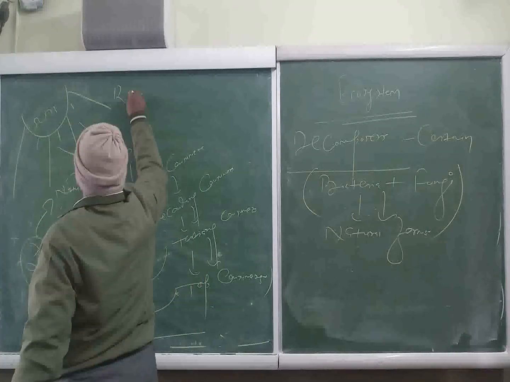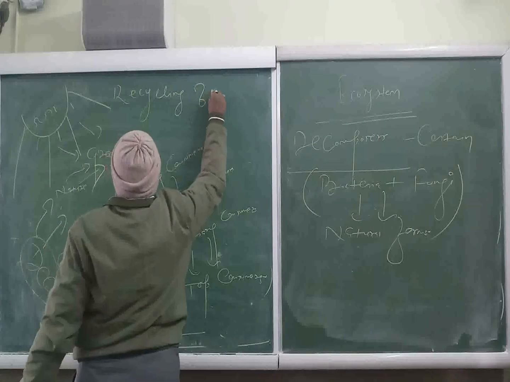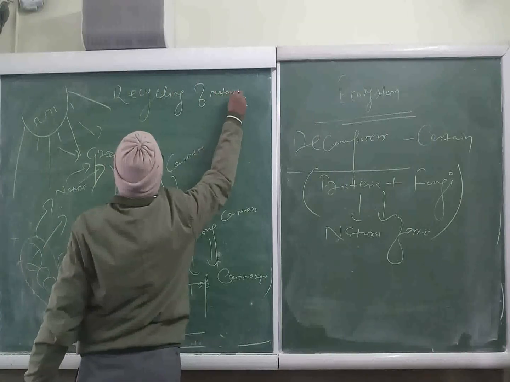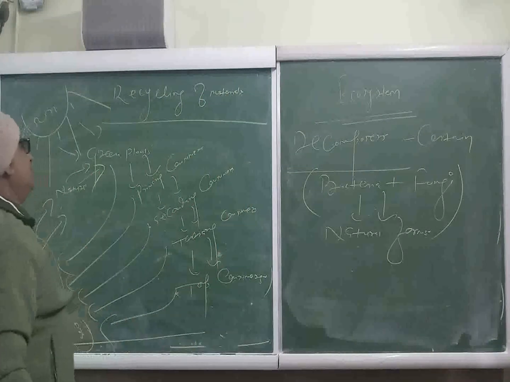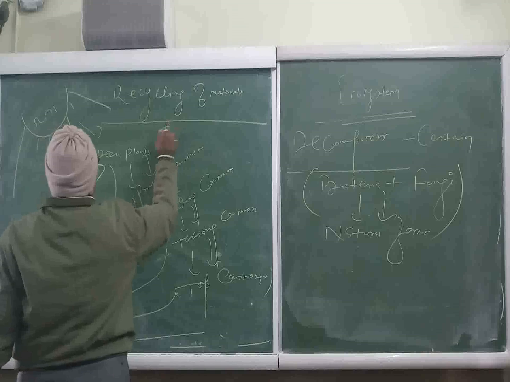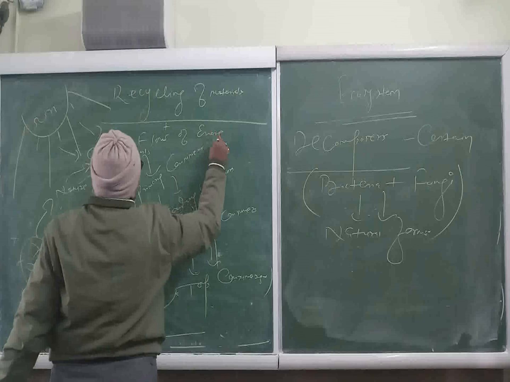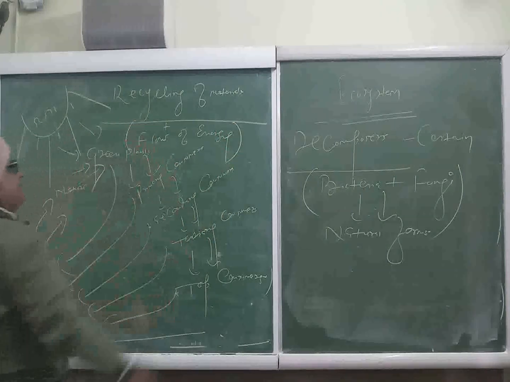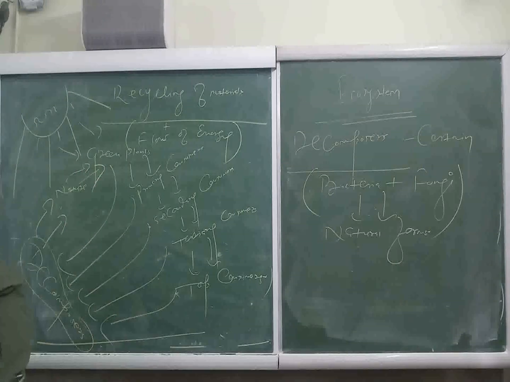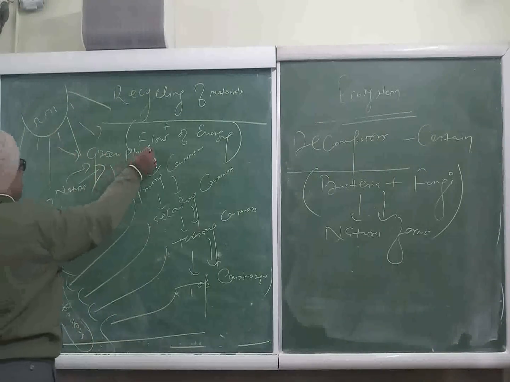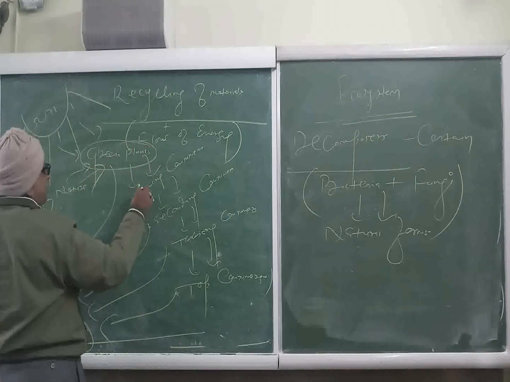So, recycling of materials from environments to organisms and organisms to environment, and flow of energy also takes place. Regarding flow of energy, we have seen the flow of energy is unidirectional. The solar energy is trapped by the green plants, and green plants are eaten as food by primary consumers.